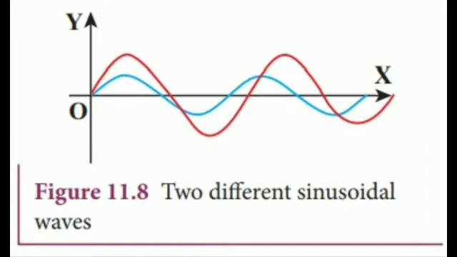The next, terms and definitions used in wave motion. Suppose we have two waves as shown in the figure. The two waves are both sinusoidal. There are many differences between them. Therefore, we have to define some basic terminologies to distinguish one wave from another wave.